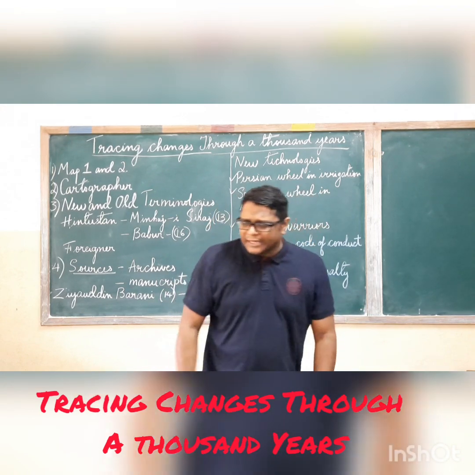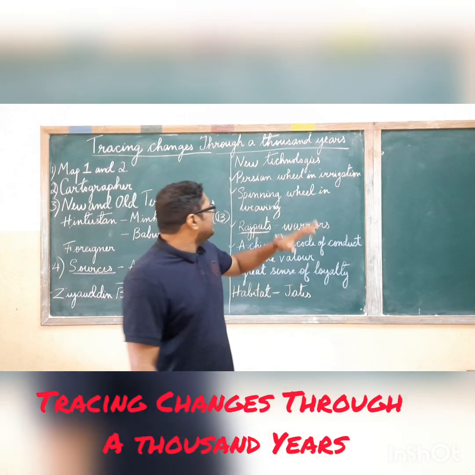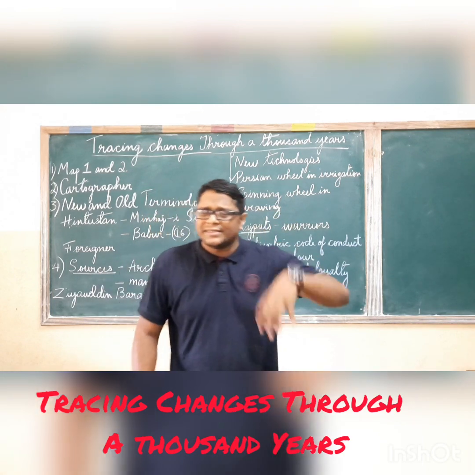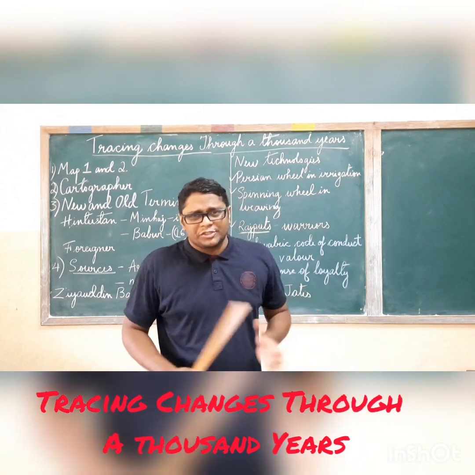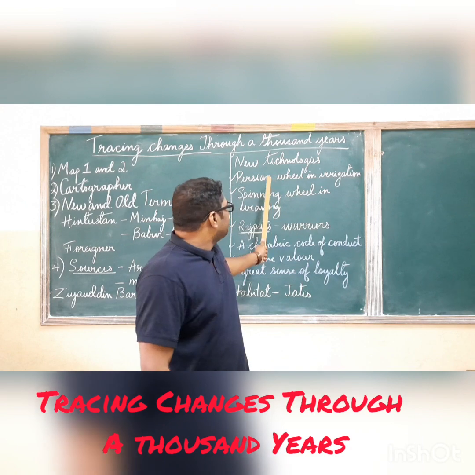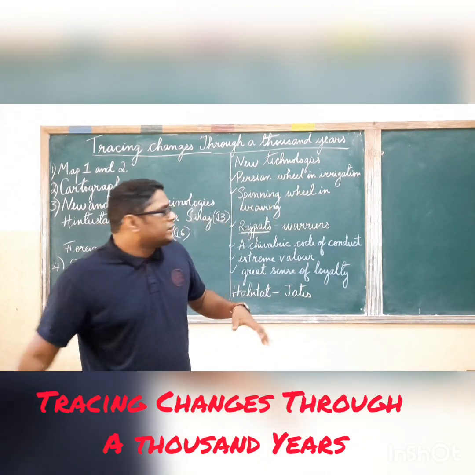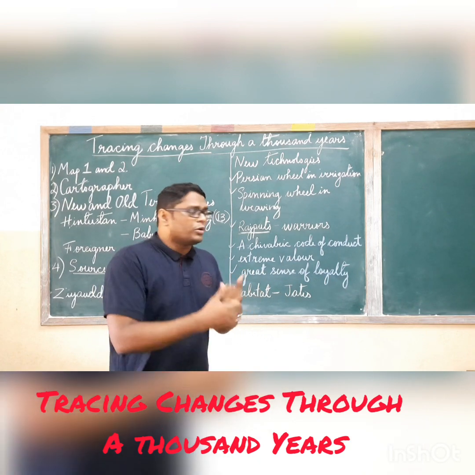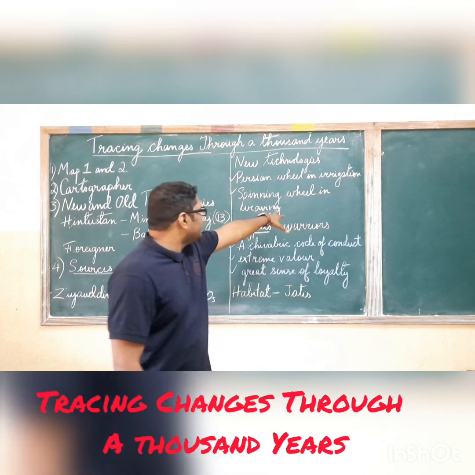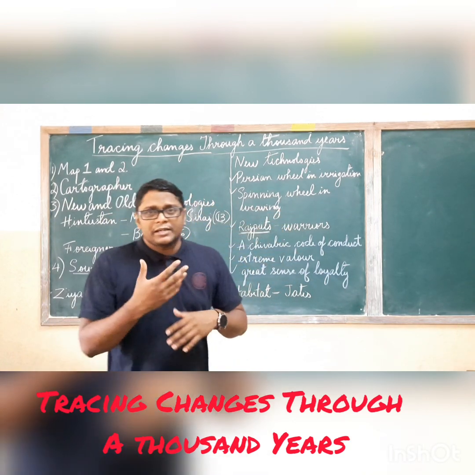Next, what we can learn about is, even among the people who were staying in villages and cities, there were a lot of changes. Okay, for example, the Persian wheel in irrigation. There was a Persian wheel that came about in irrigation. There was a supply of water. There was also the spinning wheel in weaving. Spinning wheel, which is used nowadays to make cloth.